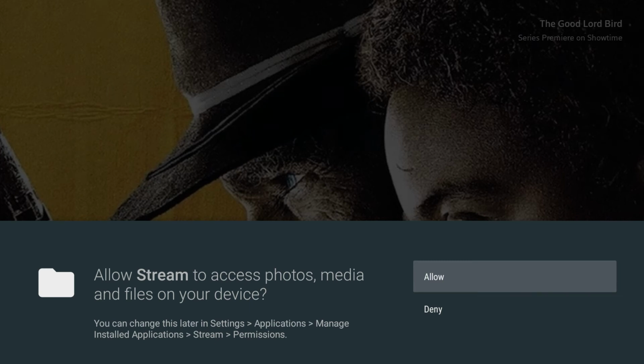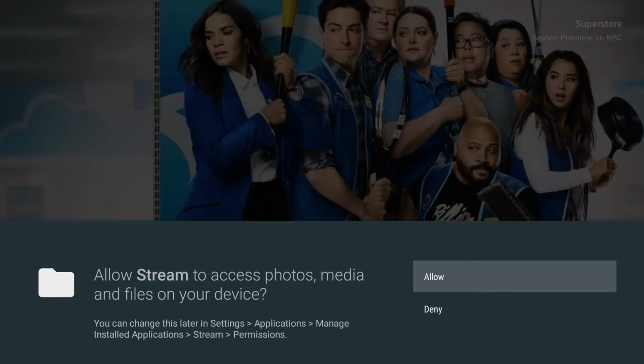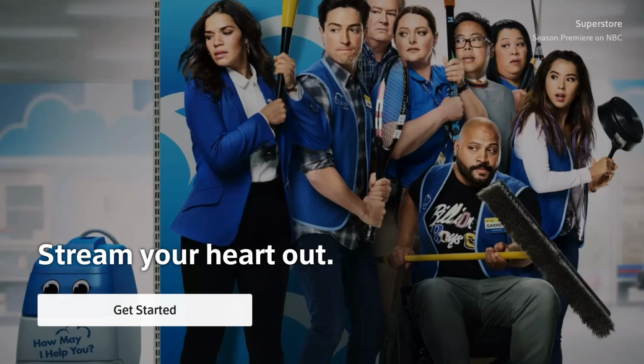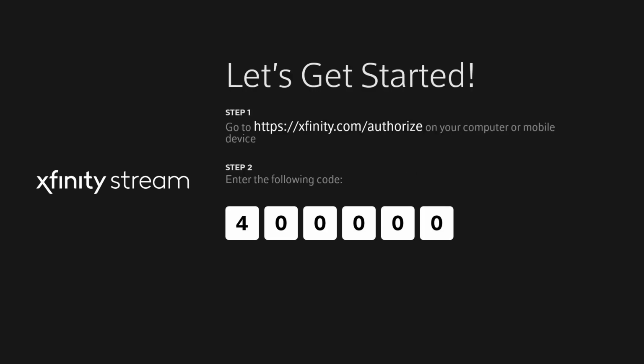When you launch Xfinity Stream for the first time, a dialog will appear asking permission to access photos, media and files. Just select allow, and here click on get started button. Now open this link in your mobile or laptop browser and type this code.